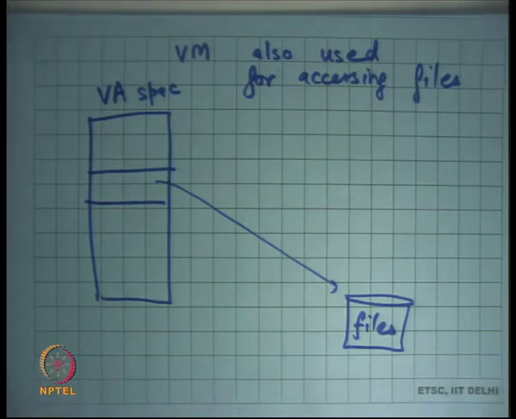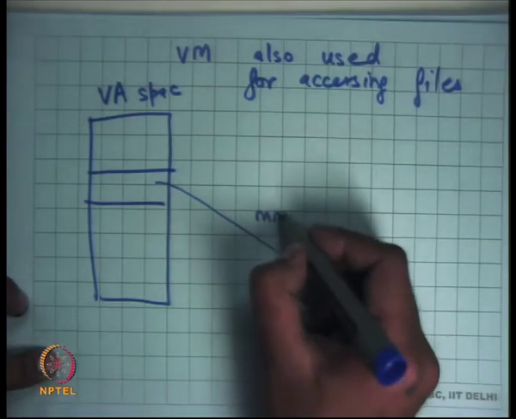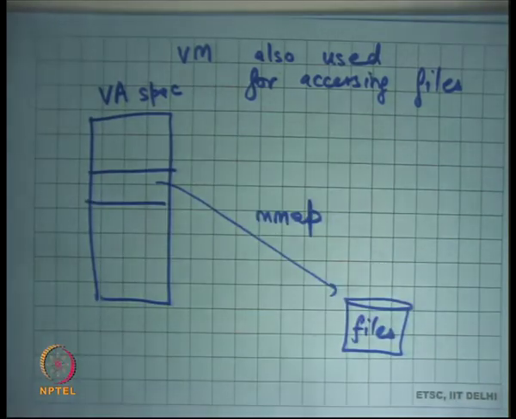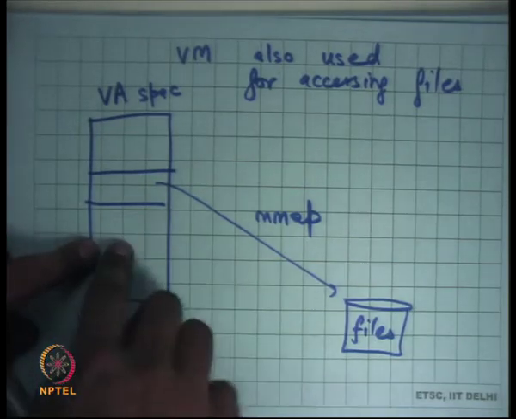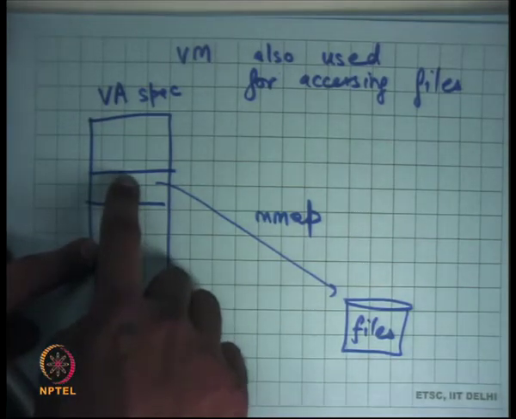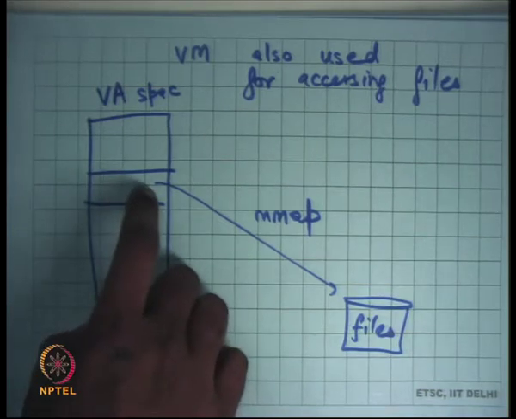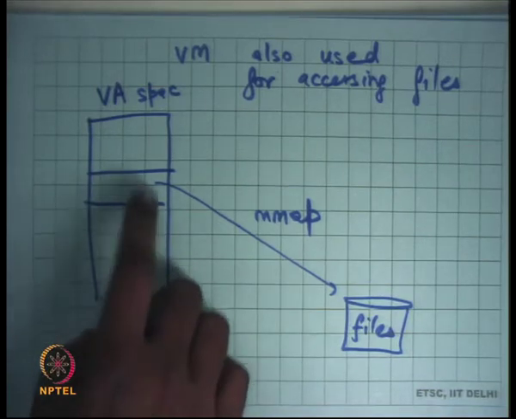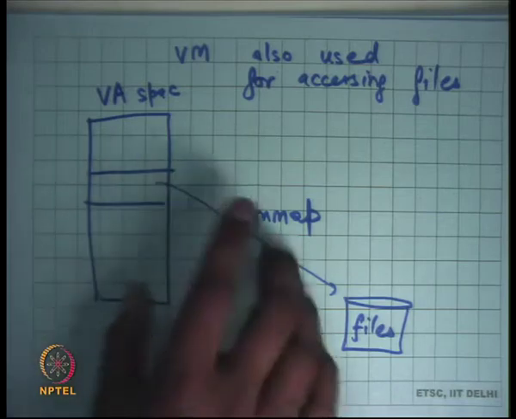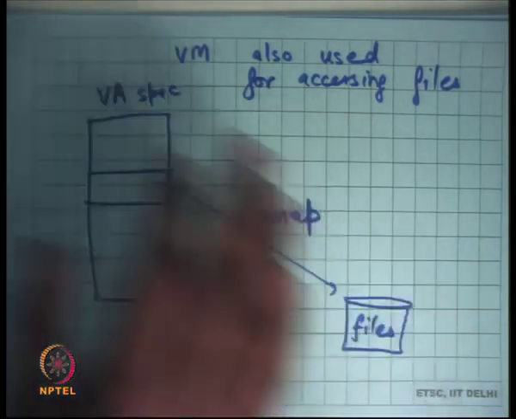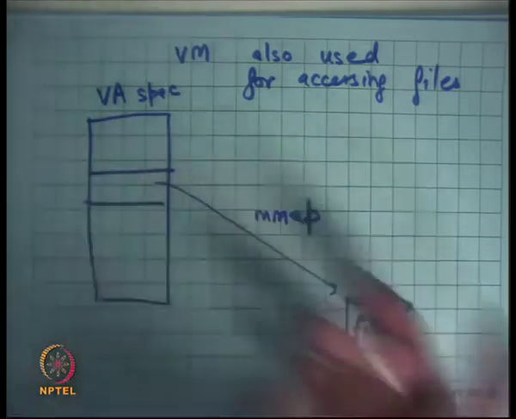For example, on Unix, you can do this using the mmap system call. And once you do that, the programmer can now just treat this region as any other memory and do pointer dereferences on it. So reads and writes can be done directly here, and under the covers, the operating system is managing reads and writes to the disk.